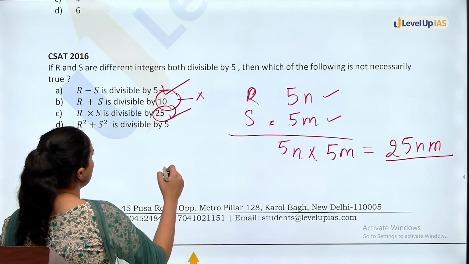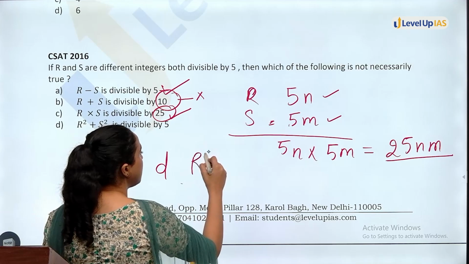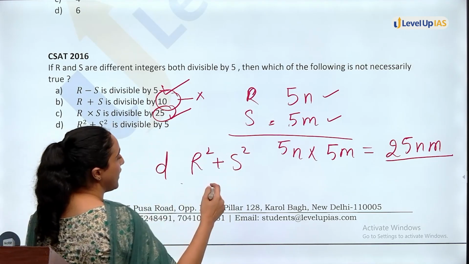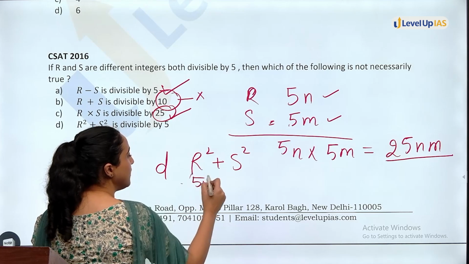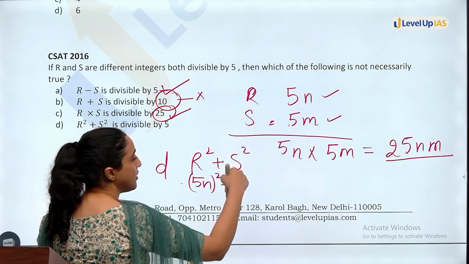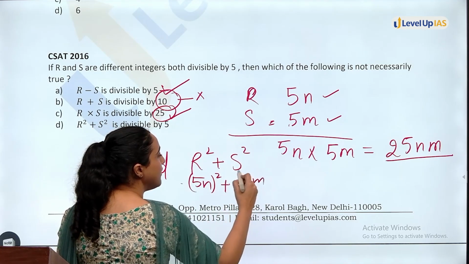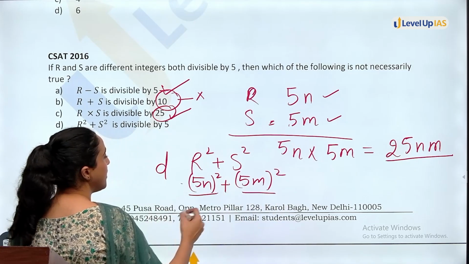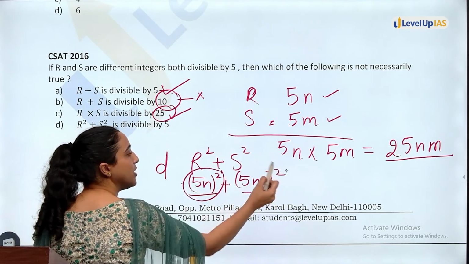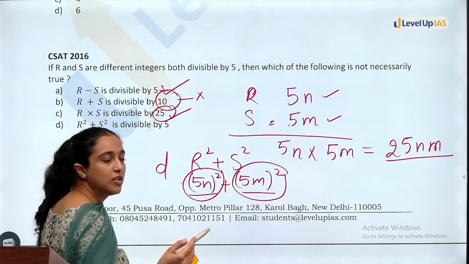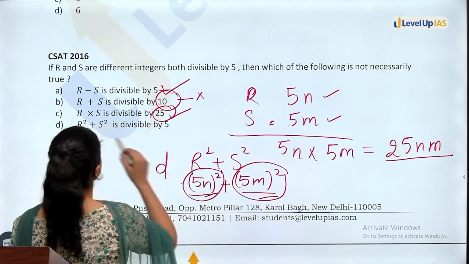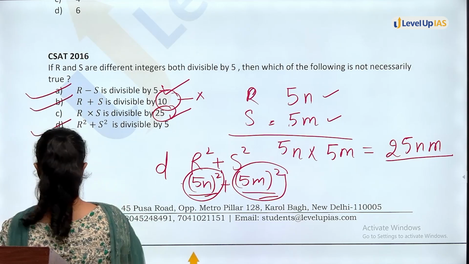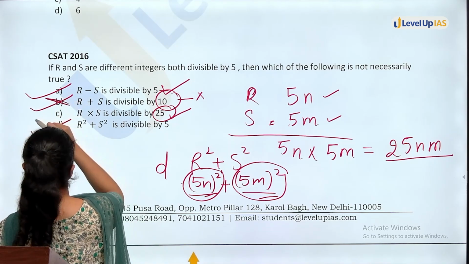Then moving on to D, R square plus S square. See, if R is divisible by 5, that means R square is 5n square. S is divisible by 5, S square is 5m square. Okay, obviously this will also be divisible by 5 because complete term is divisible by 5. Both the terms individually are divisible by 5. So D will be true, B will not be true, C will be true.